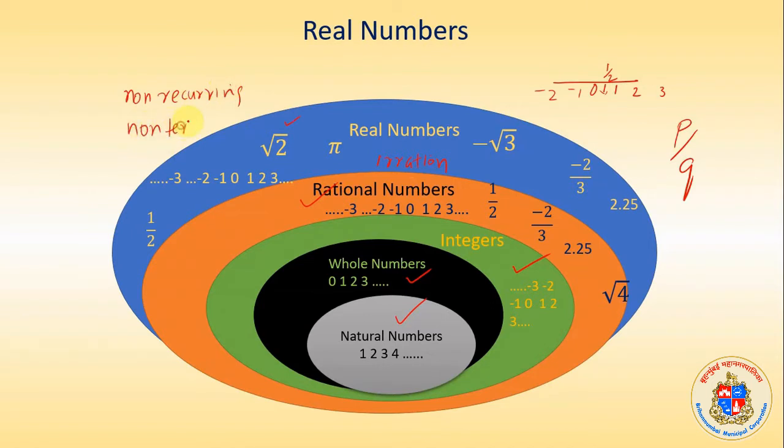Such numbers we classified as irrational numbers. Irrational numbers and rational numbers together we have classified as real numbers. This thing is known to you, just reminding you that real numbers include both rational numbers plus irrational numbers.